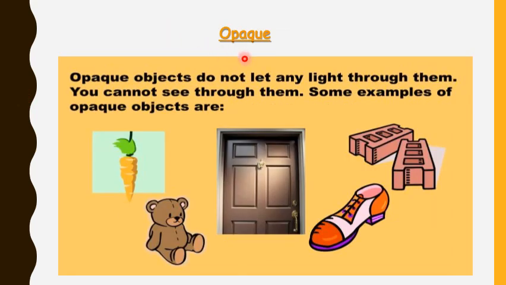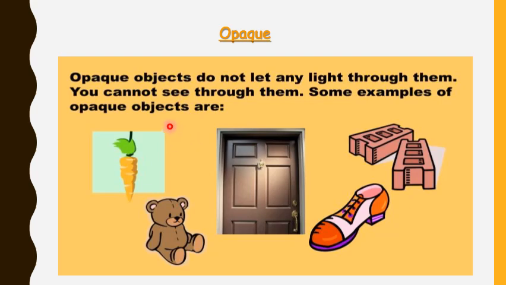Now the third kind of objects are the opaque objects. Opaque objects do not let any light through them. You cannot see through them. Some examples of opaque objects are carrot, bear, door, shoes, and bricks. All these are examples of opaque objects.